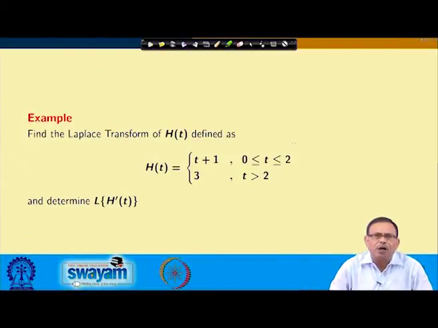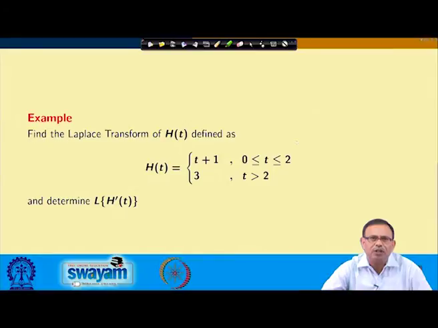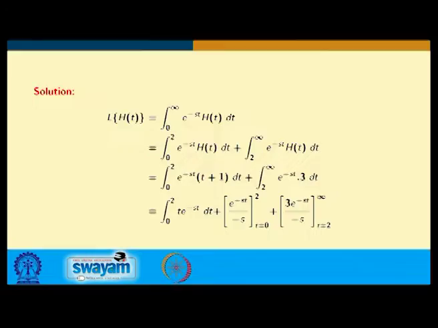Now, you see the Laplace transform of h t, where h t equals t plus 1 when t lies between 0 and 2, and it is 3 when t is greater than 2, and I want to find the Laplace transform of h dash t. So, I start with the Laplace transform of h t, which is the integral from 0 to infinity of e power minus s t into h t dt. First I have to find the Laplace transform of h t, then only can I go for the Laplace transform of h dash t.